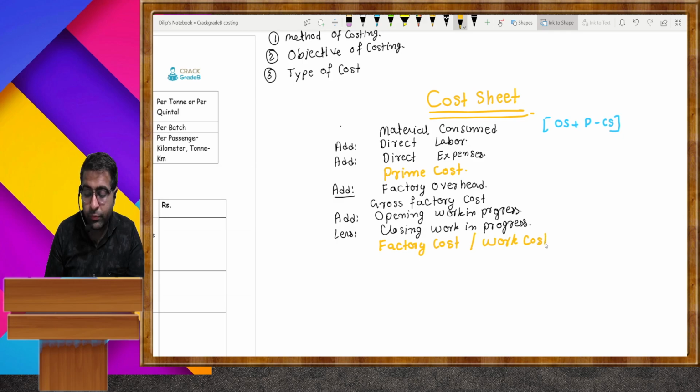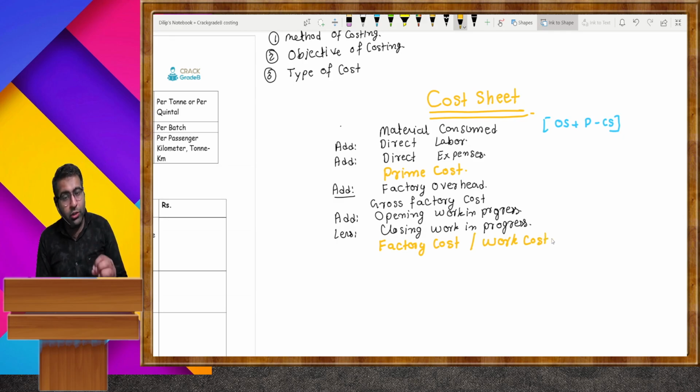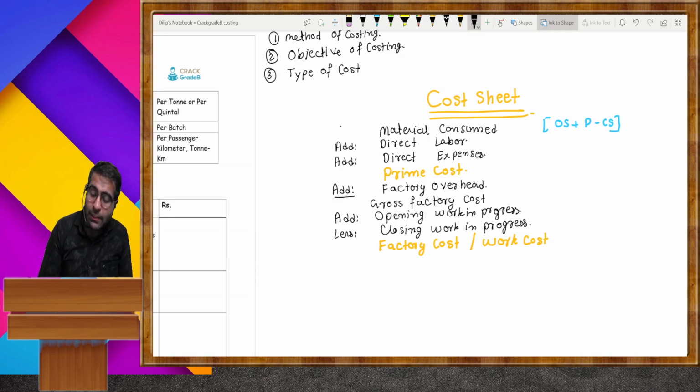Okay. In prime cost, you need to add factory overheads, all the expenses which are related with the factory, either variable in nature or fixed in nature.